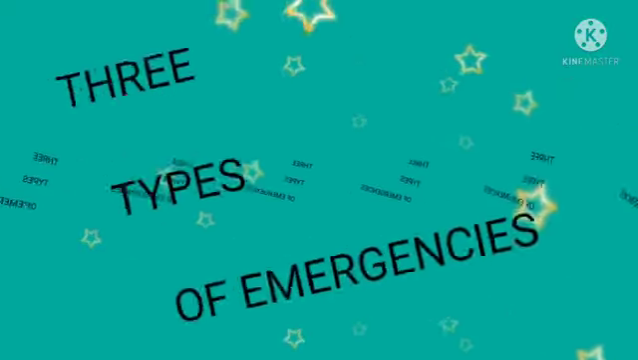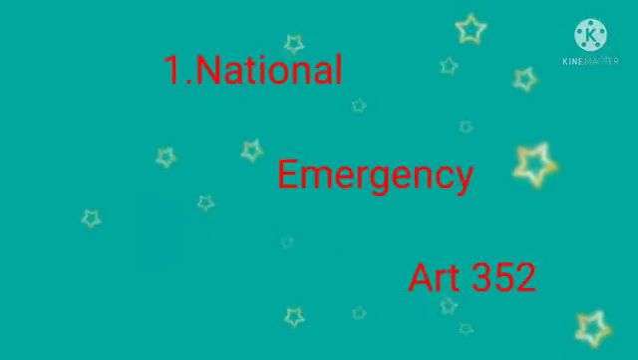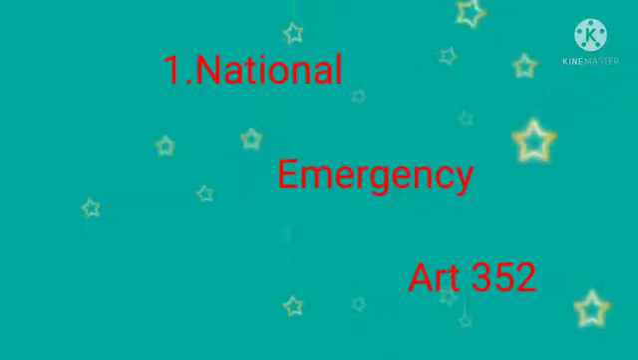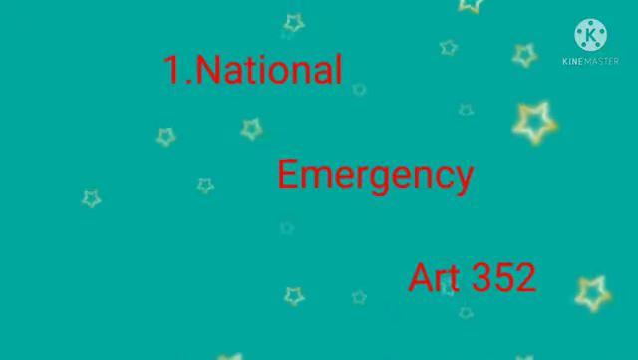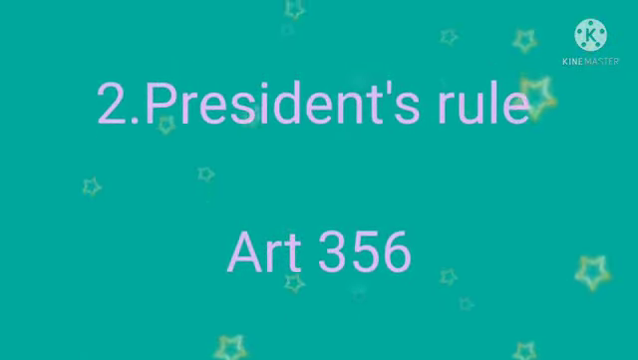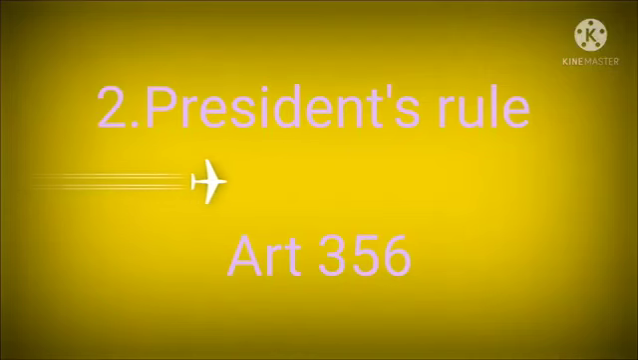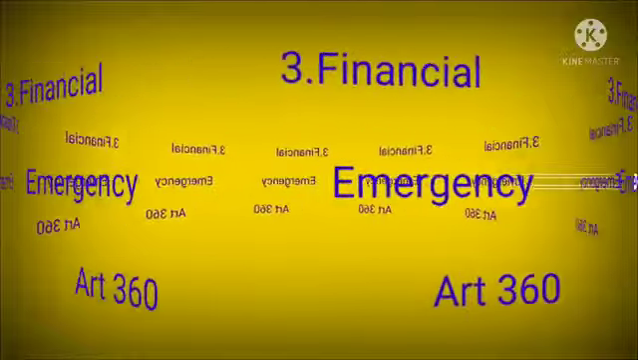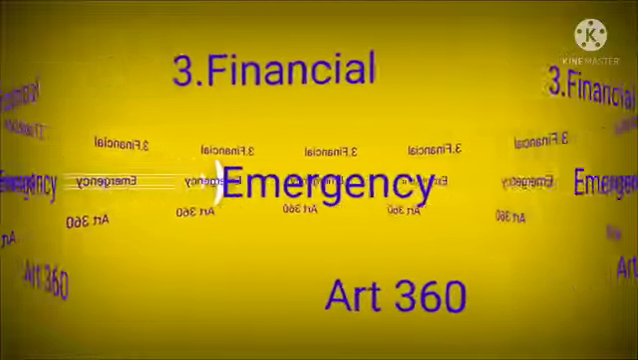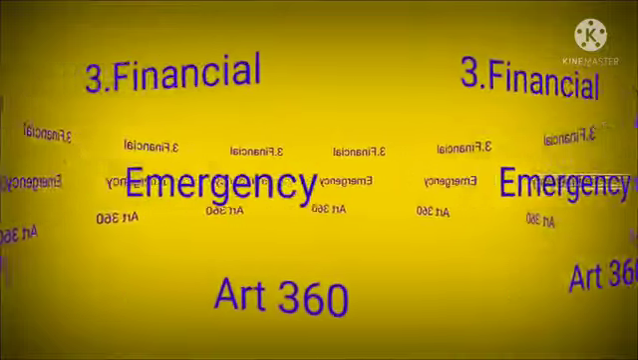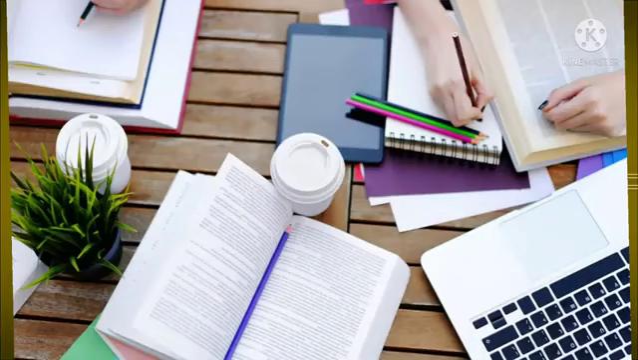There are three types of emergency. First one is national emergency. About the national emergency, we study in Article 352. Second one is President rule. About the President rule, we study in Article 356. And third one is financial emergency. And about the financial emergency, we read in Article 360. Now, we are going to learn all the three types of emergency one by one.